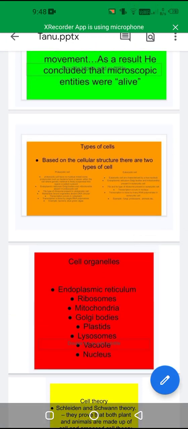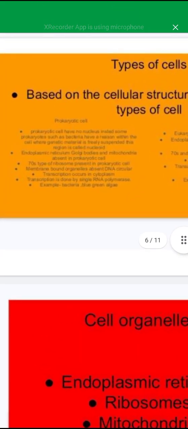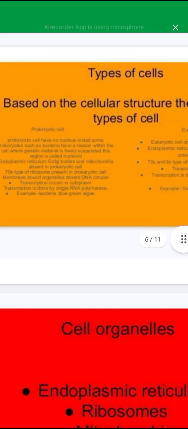Types of cell. Based on the cellular structure, there are two types of cell: prokaryotic cells and eukaryotic cells. In prokaryotic cells, the nucleus is not well defined and membrane-bound structures are absent. Ribosomes are present, which are 70S type. Prokaryotic cells are simple in structure. Transcription is done by a single RNA polymerase.